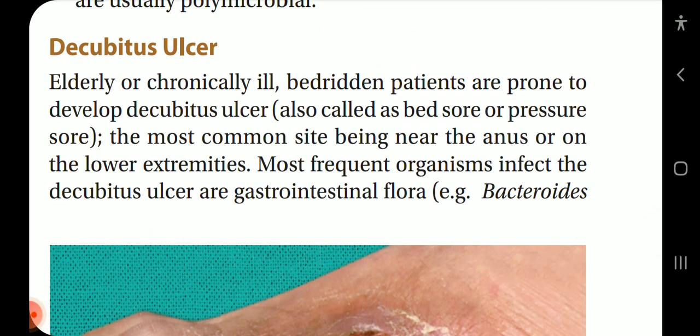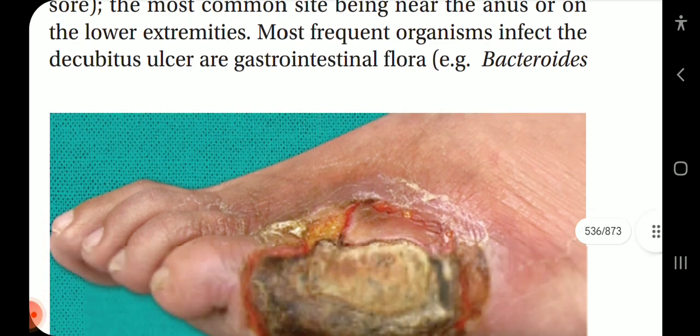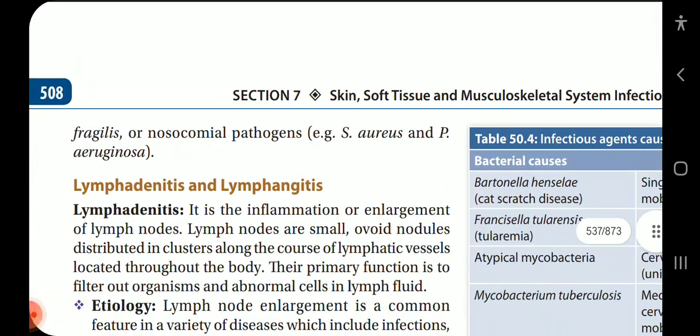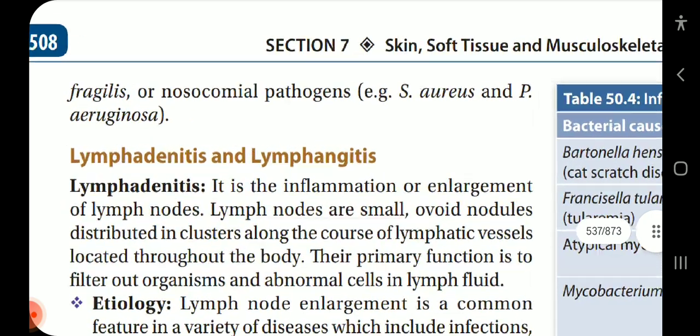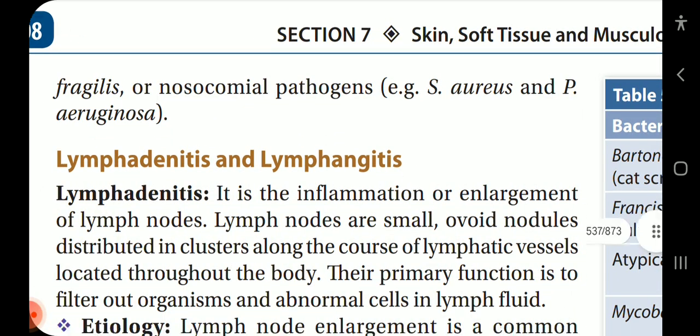Now coming to decubitus ulcer. Elderly or chronically ill bedridden patients are prone to develop decubitus ulcer, also called bed sore or pressure sore. The most common site is near the anus or the lower extremities. Most frequent organisms that infect the decubitus ulcer are gastrointestinal flora, for example Bacteroides fragilis, or nosocomial pathogens, for example Staph aureus or Pseudomonas aeruginosa.